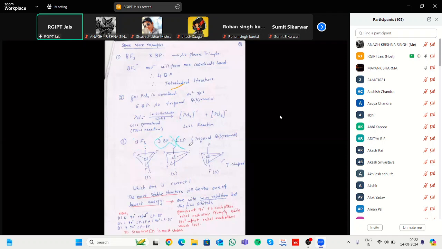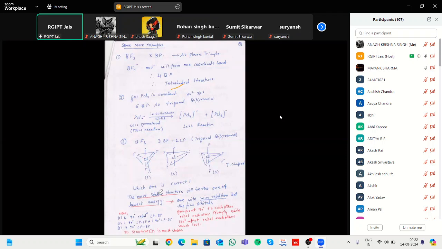If we take an example of this trigonal bipyramidal ClF3, there are 3 bond pairs and 2 lone pairs. 3 bond pairs means there are 3 fluorines participating in bonding, and 2 lone pairs. One lone pair in this direction, one in this direction. That's why it forms a T-type shape. The most stable structure is the one which has minimum energy, we can say.